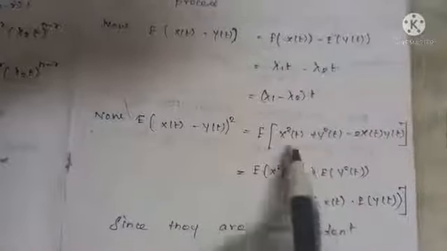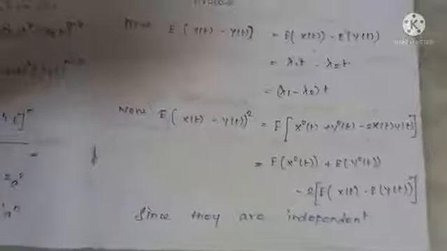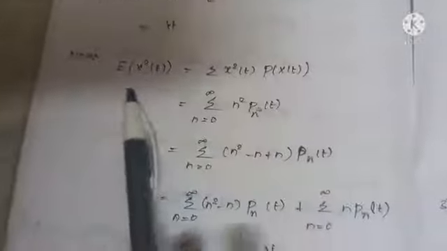And we know the mean, this E of x square of t, we proved once, right? While proving mean and variance, I showed you, right? For variance, we should find E of x square of t. And the answer of E of x square of t is (lambda t) whole square plus lambda t, okay? In order to find the variance, we found this answer. Let us use it here, (lambda t) whole square plus lambda t.